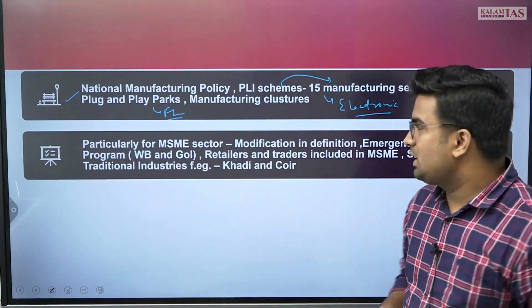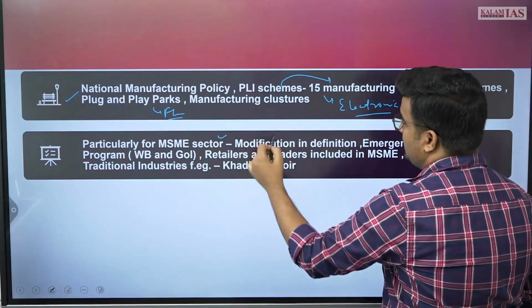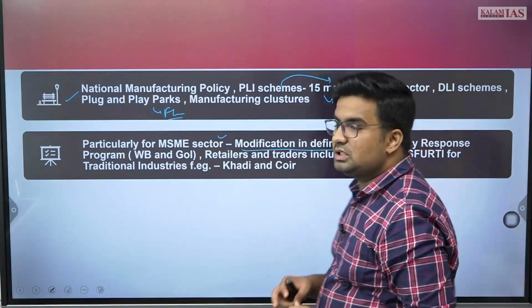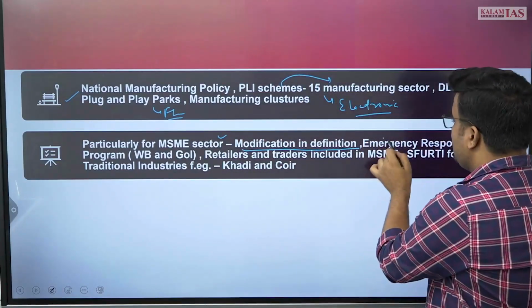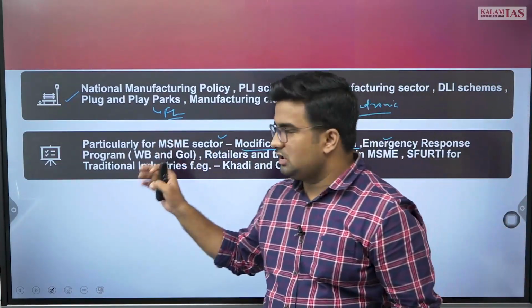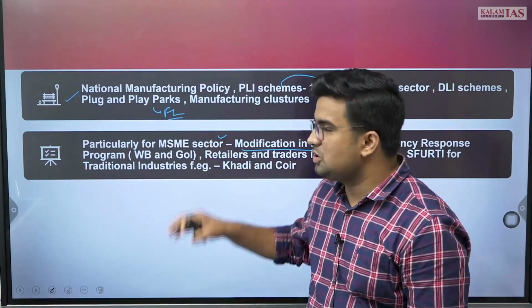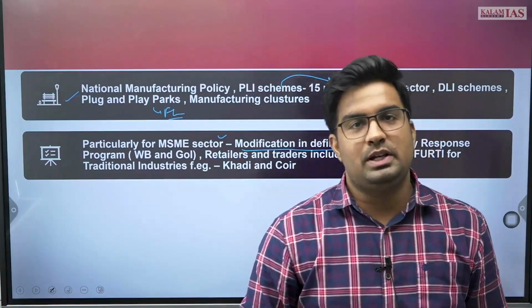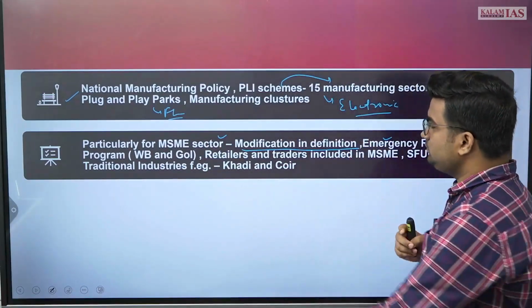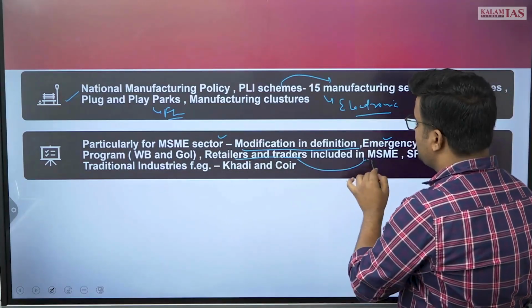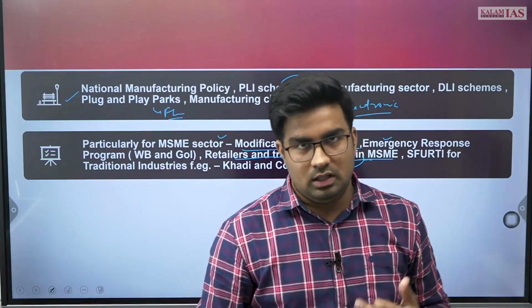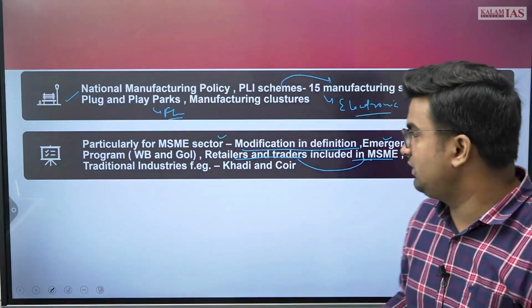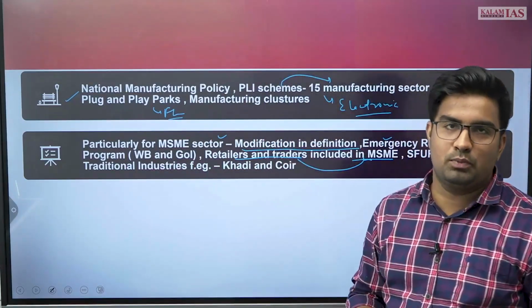Particularly for MSMEs, you can also write in a subheading, modification in the definition, that is also helping in the inclusion process of the MSMEs. The emergency response program, which is an agreement between the World Bank and GOI for around a $750 million loan agreement, and retailers and traders, which have been included in the MSME. The SFURTI scheme for the revitalization or rejuvenation of traditional industries like khadi and coir board, etc.